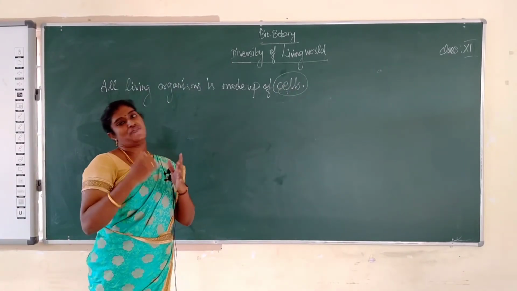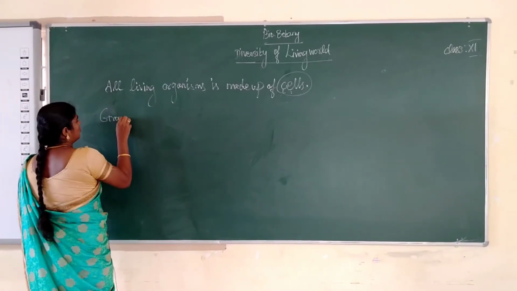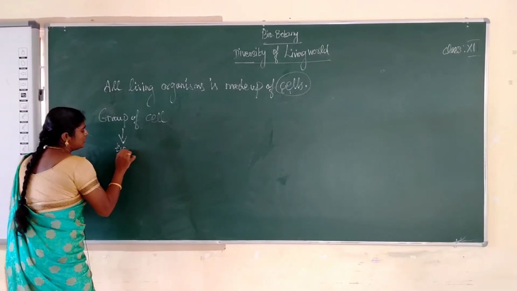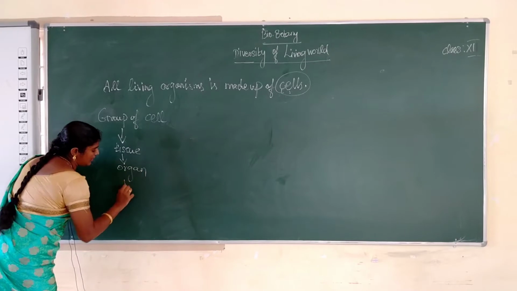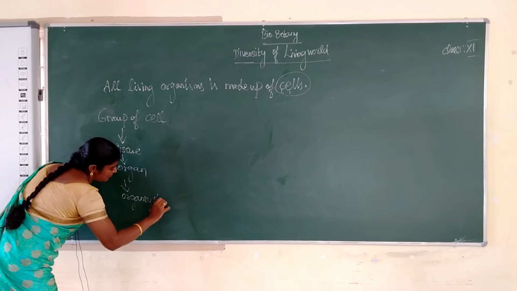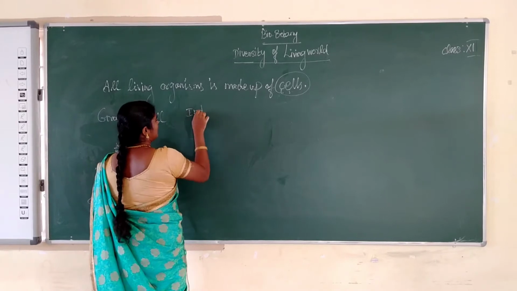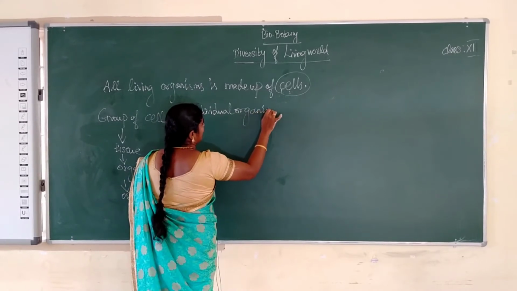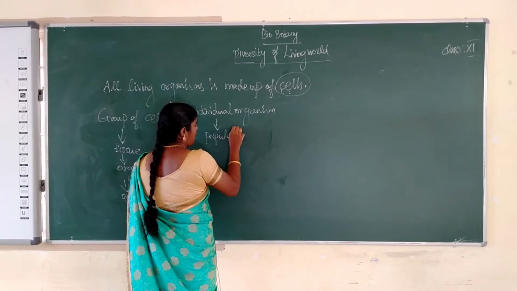First, we see the levels of organization. A group of cells joined together forms tissue. Tissues joined together form an organ. Organs joined together form an organ system. Organ systems joined together form an individual organism. Individual organisms joined together form a population.